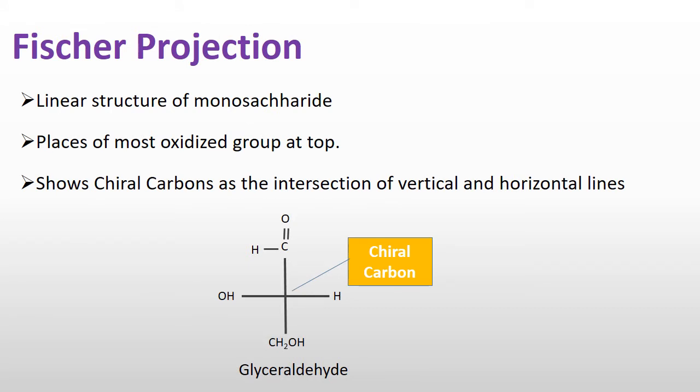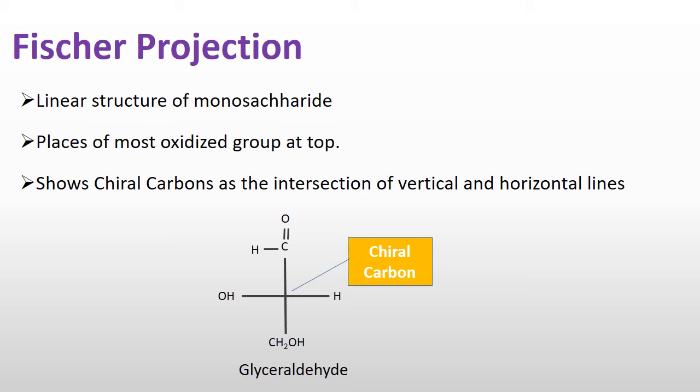Fischer projection is nothing but the simple or linear structure of monosaccharides. In Fischer projection we draw horizontal and vertical lines in place of the chiral carbon atom. In the general formula we have shown the carbon as C, as we see in glucose and fructose.